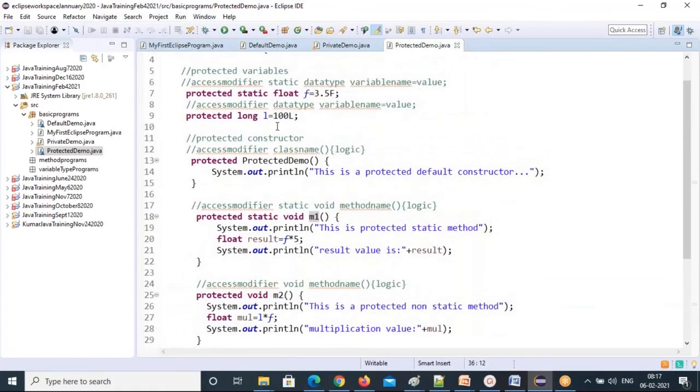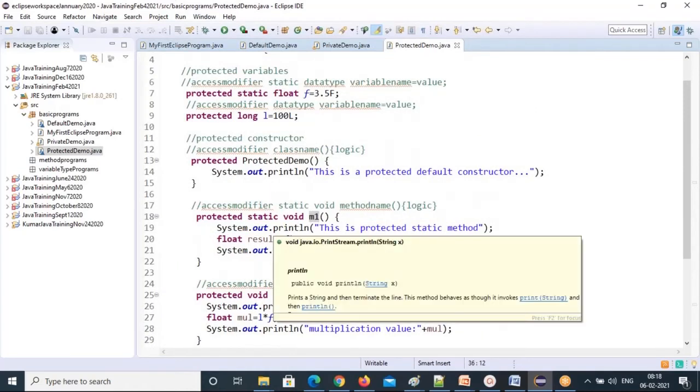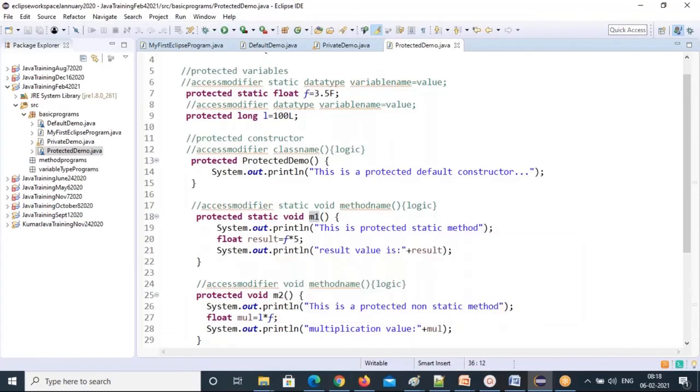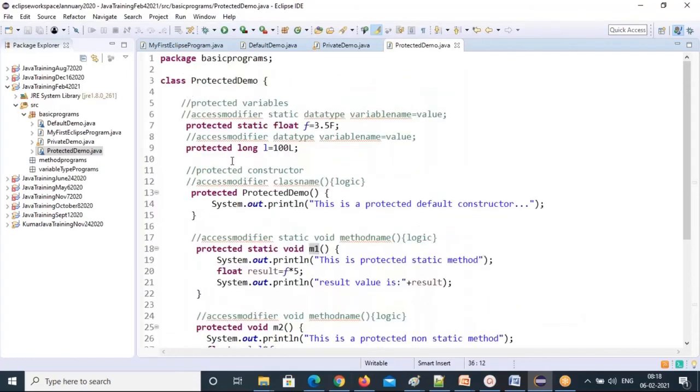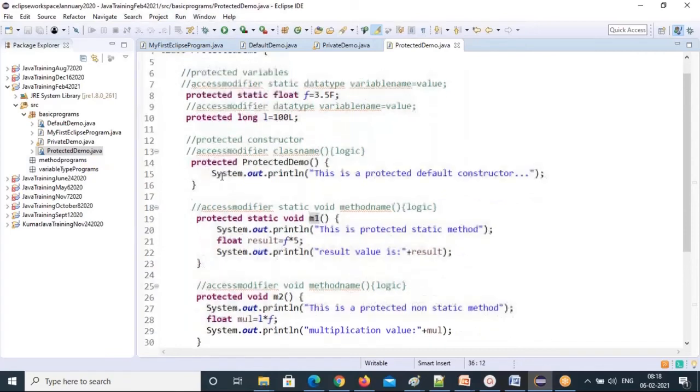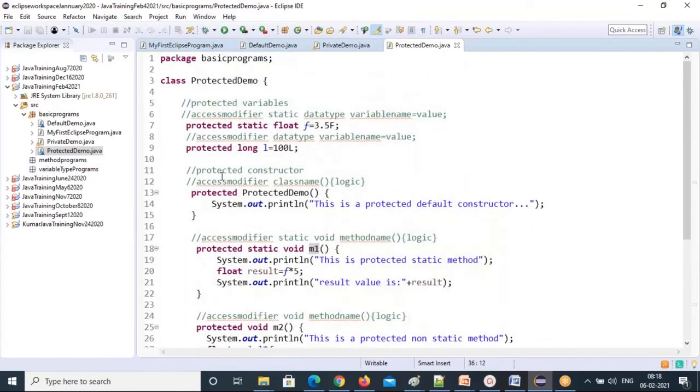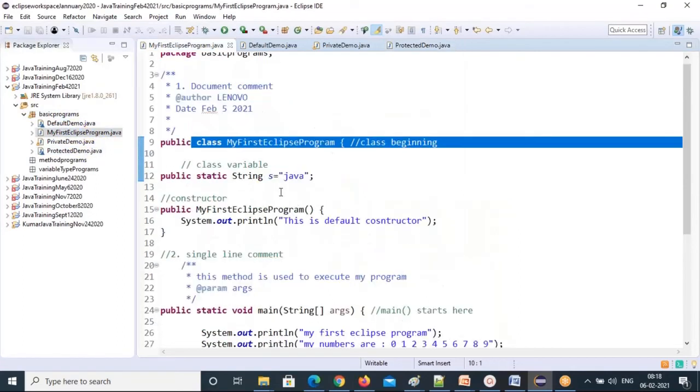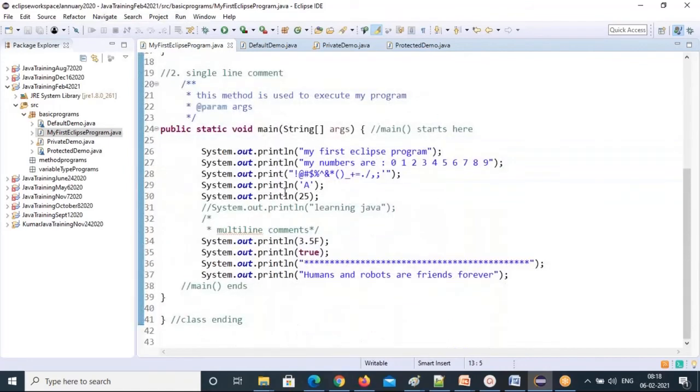Protected. See, only protected variables, protected constructors, and protected methods you can create, but not a protected class. So can I use these in another package? Without inheritance, it is not possible. In the same package, in another class, you can use them. Same package, another class. For example, I want to use this protected variable here. So I can call it here. How can I call that?